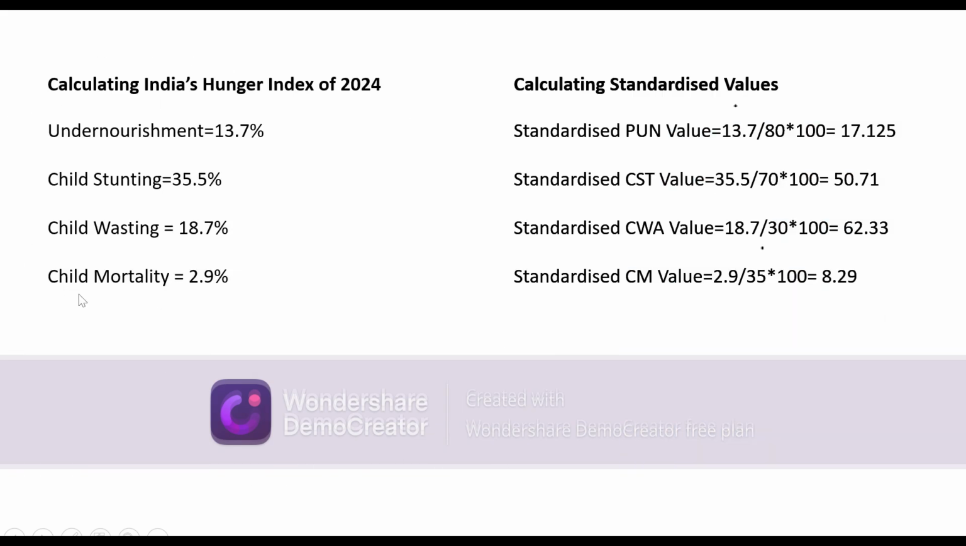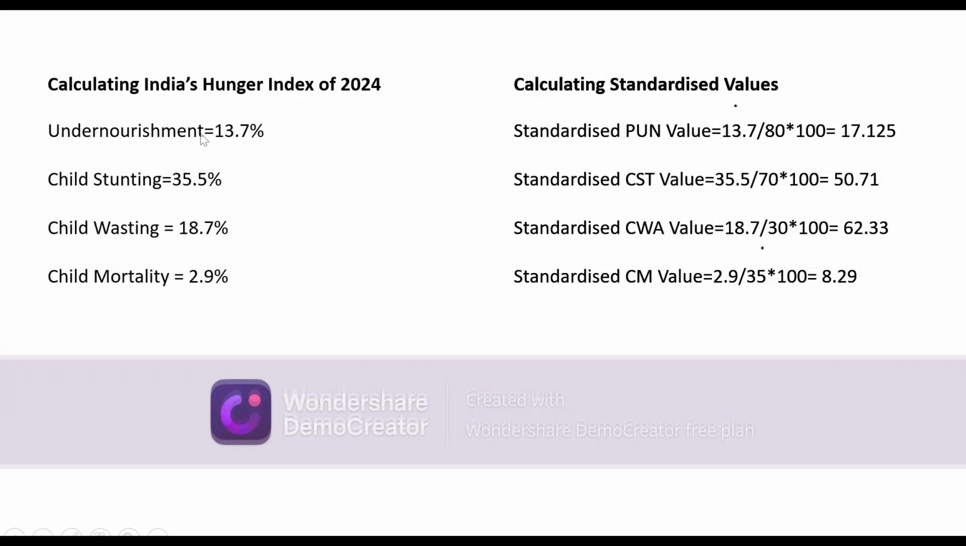Now the left hand side of this slide is the actual value for India of 2024. In 2024, the actual value for the undernourishment of India was 13.7%, for child stunting it was 35.5%, child wasting 18.7%, and child mortality 2.9%. Now, taking these actual values of India, we can calculate the standardized values for its indicators.